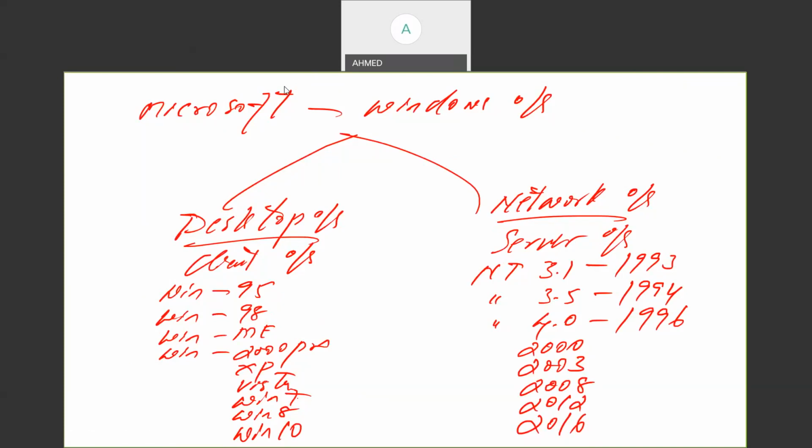But in the 2012 server operating system, Microsoft has given some editions. So we'll see what editions are available in Microsoft operating systems, right? Now I have a basic question. First, tell me why we require an operating system. An operating system is a must. We need an operating system.